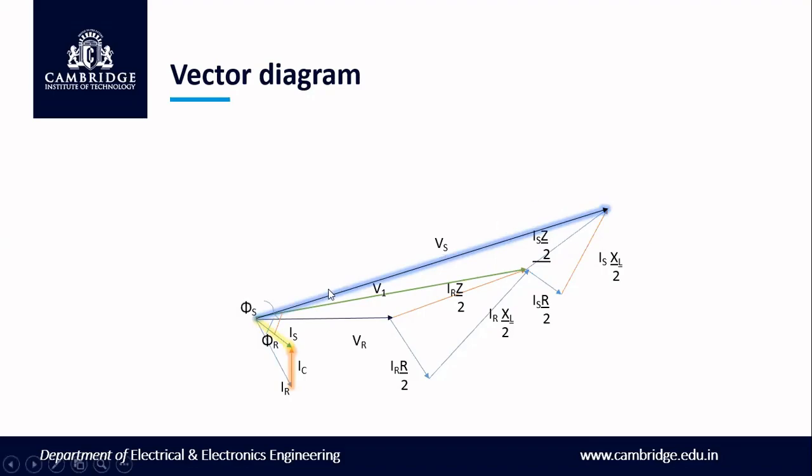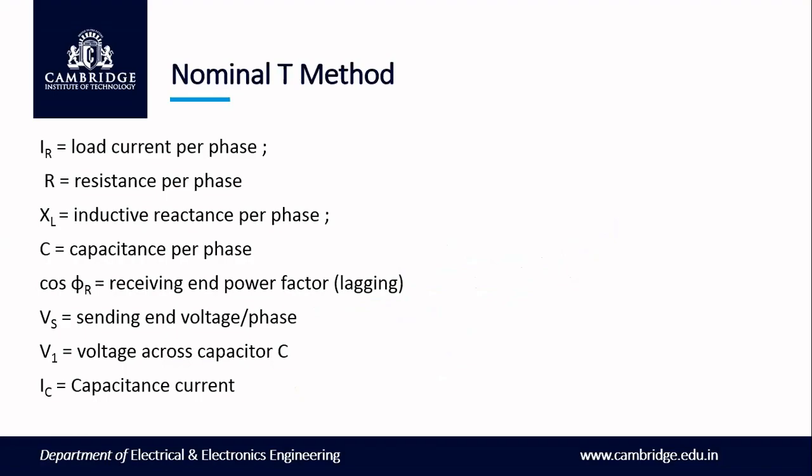Now next, the angle between the sending end current Is with respect to the sending end voltage Vs is the angle phi s. So cos phi r will be the receiving end power factor, and cos phi s will be your sending end power factor. Now these are the parameters which are used for drawing the vector diagram.